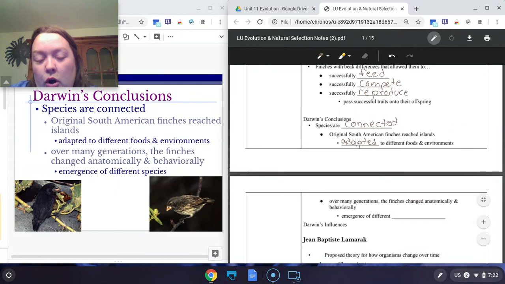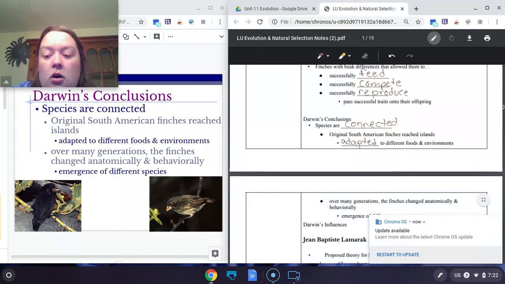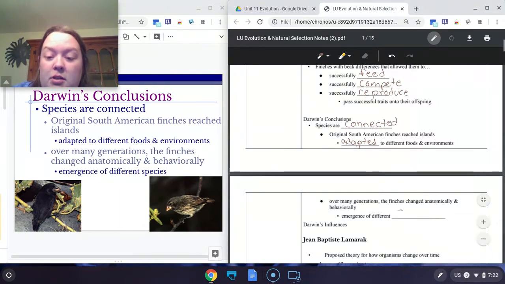Some were smaller, some were larger. And over time, all of these changes compounded until they were all different species. So they started with one species, and over time, these changes compounded to make 14 different species. They evolved apart.